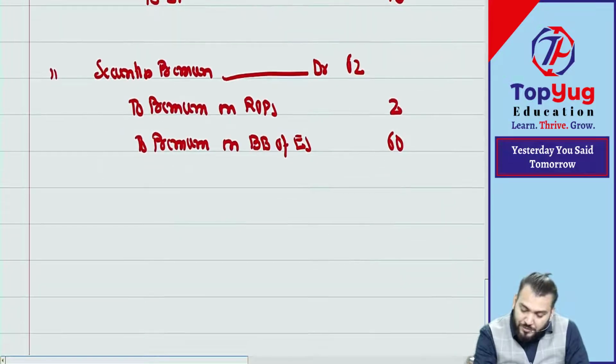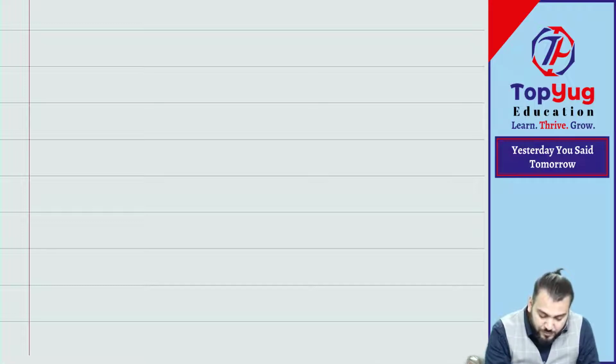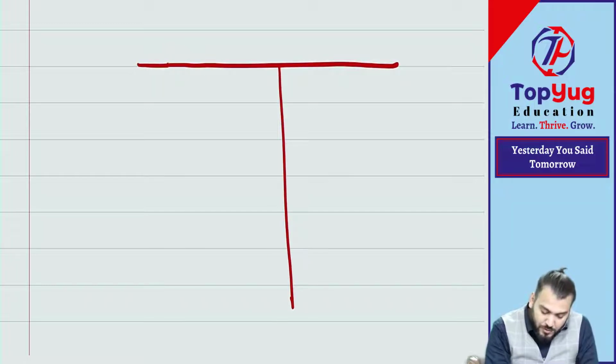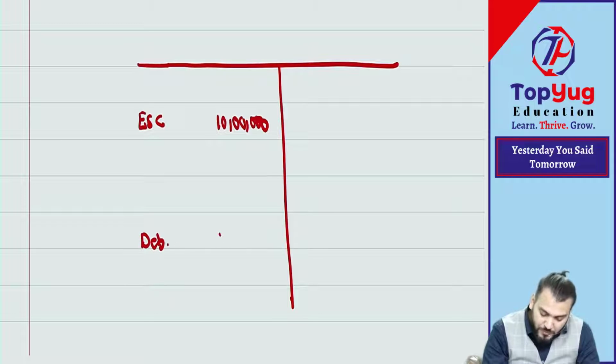Suppose there is one company. I'm just drawing one balance sheet. We are doing which chapter? Internal reconstruction. So I'm just giving one balance sheet to you. This is equity share capital, 10 lakh. Understood? There will be debenture of rupees 10 lakh. There will be other trade payable of rupees 5 lakh.